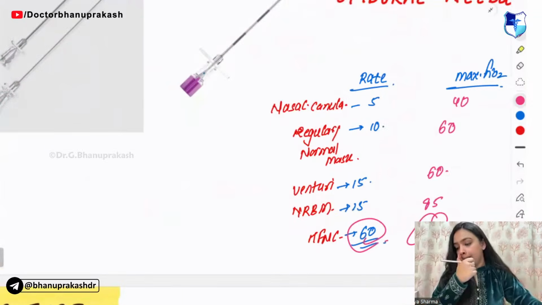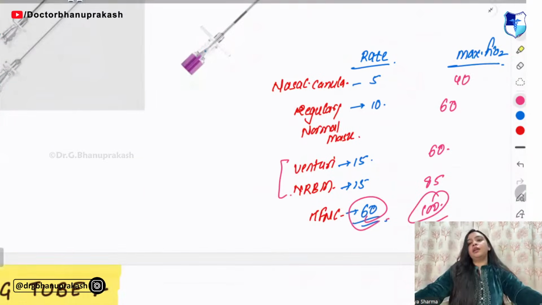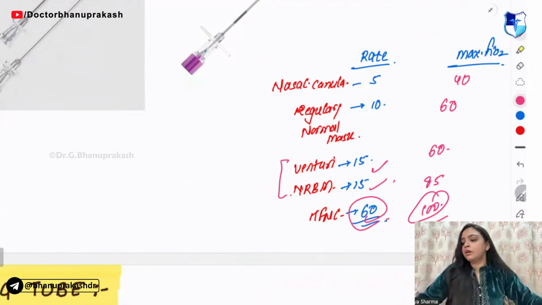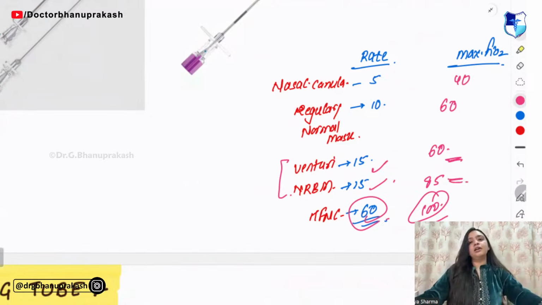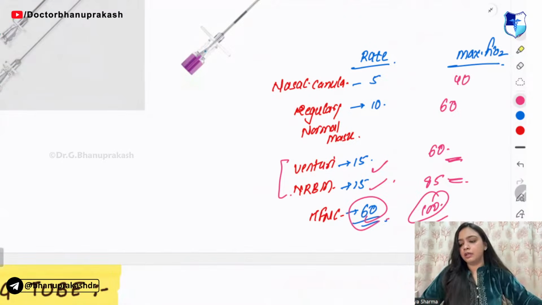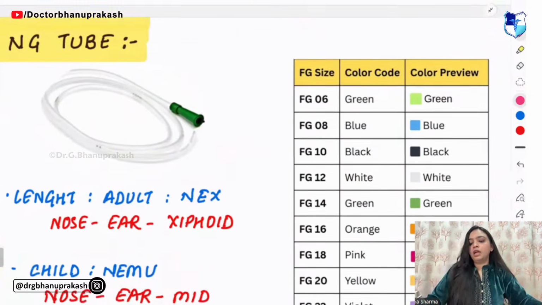Next thing, guys, how will you differentiate Venturi and NRBM? The flow rate in both of them is the same, but the FiO2 in one is 60 and in the other is 85. So this way you can differentiate between the two.